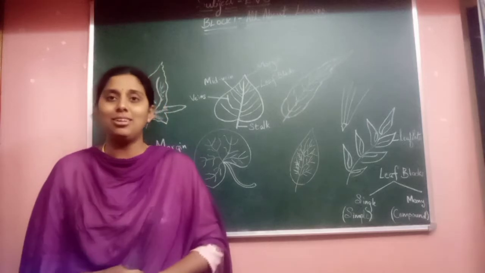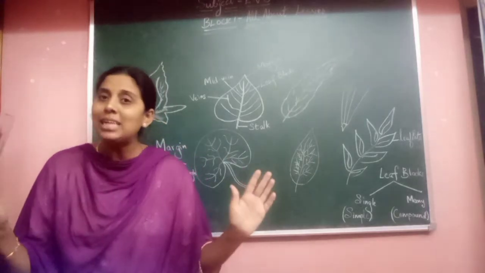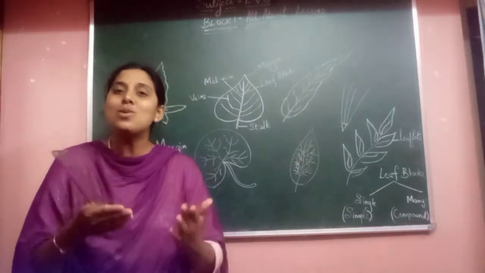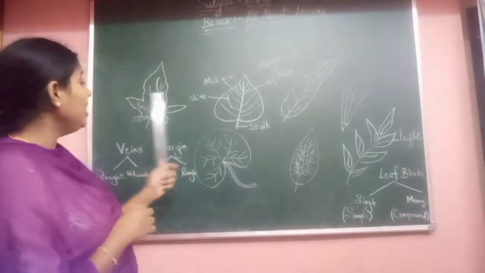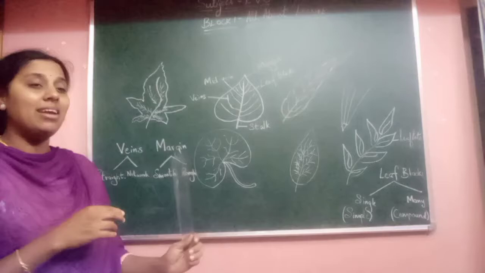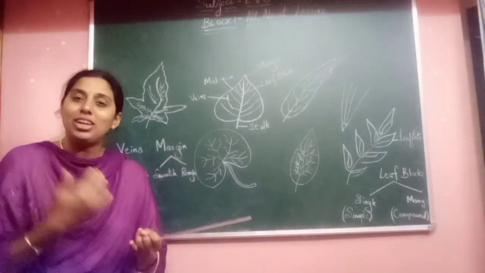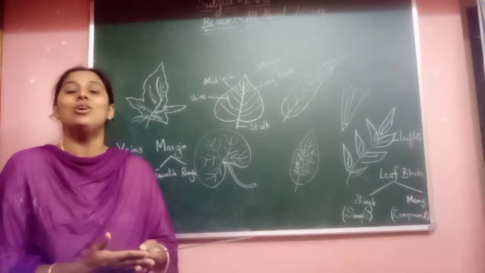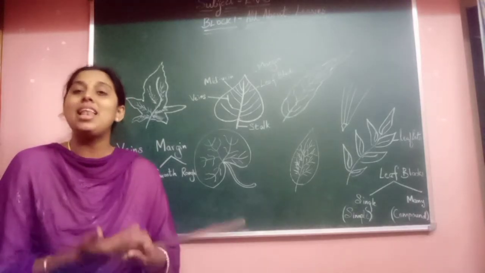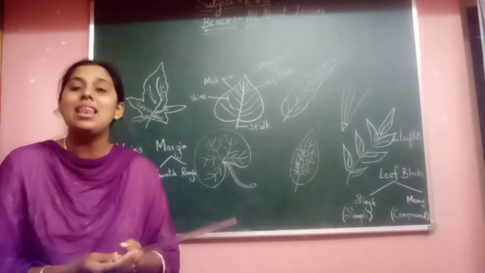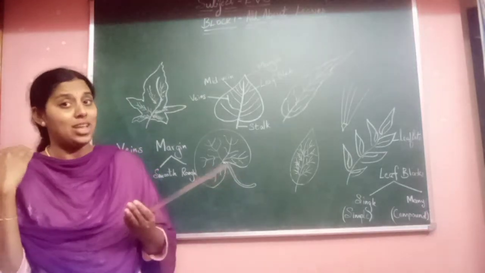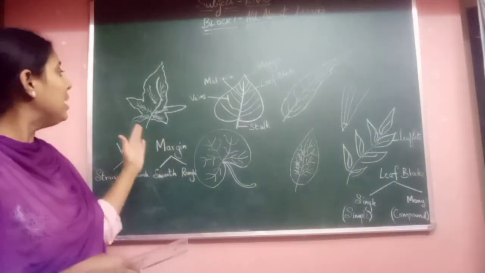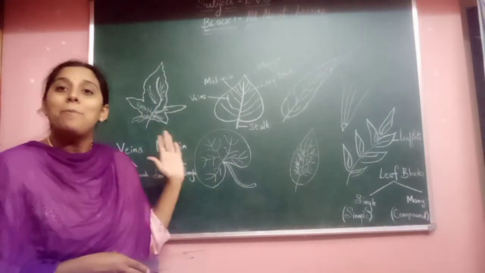External organs and internal organs. We have 2 hands, 2 eyes, 1 nose, 2 ears, 1 mouth. In the similar way, all these leaves, even if they are in different shapes, different colors, green shades or not green, whether they smell or not, big or small, they also have parts.